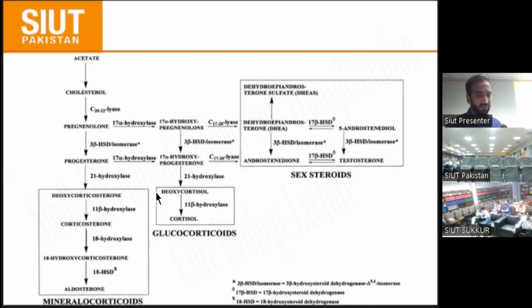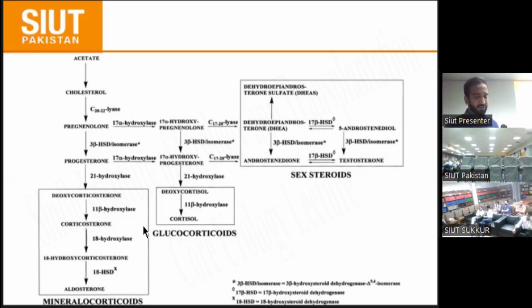The patient presents with a deficiency of aldosterone and glucocorticoid and an excess of testosterone. If there is a deficiency of mineralocorticoid, the patient will present with a salt wasting adrenal crisis, which presents with dehydration and vomiting, a life-threatening condition.